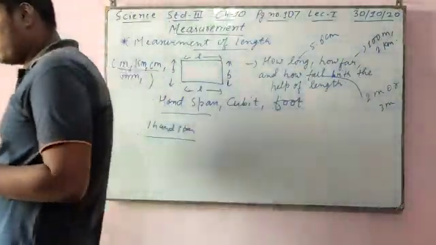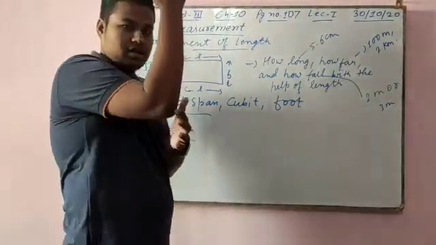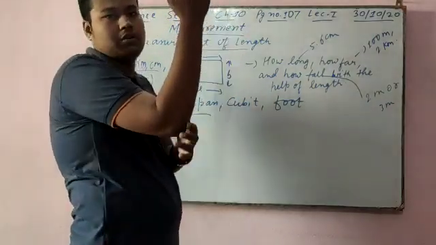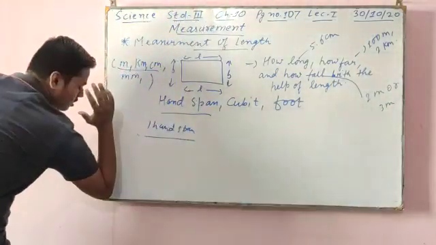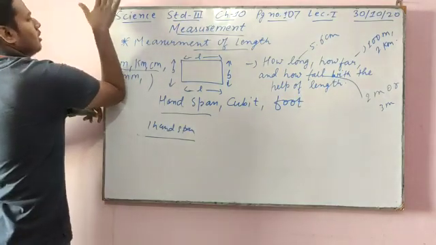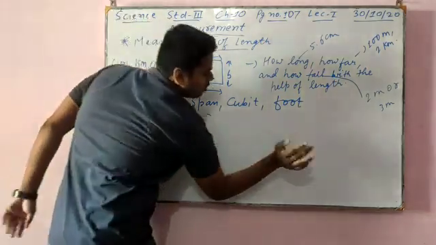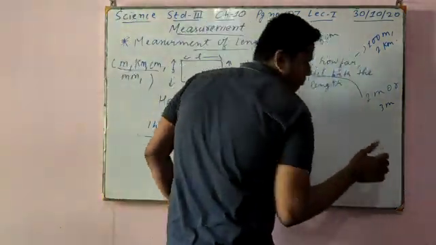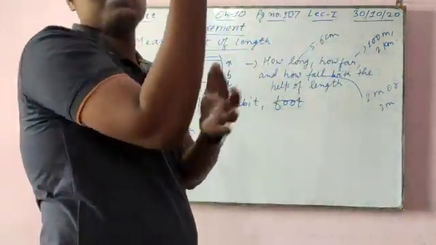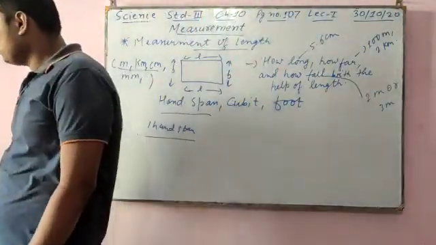And next is cubit. Cubit means the distance from here to here, from the elbow to the tip of the finger, like this. 1 cubit, 2 cubit. Just take 2 cubit, and again 1 cubit, 2 cubit, and 2.5. From here to here, this distance we call cubit. Earlier people used to measure like this only.